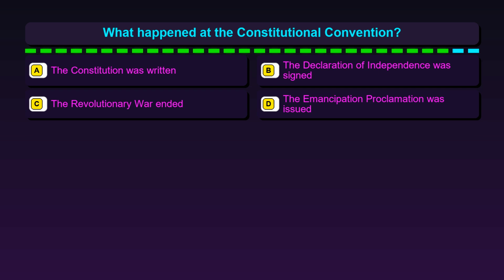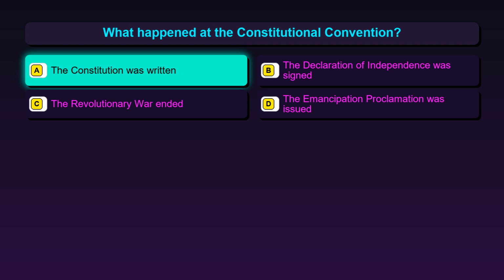Question 18. What happened at the Constitutional Convention? Option A, the Constitution was written. Option B, the Declaration of Independence was signed. Option C, the Revolutionary War ended. Option D, the Emancipation Proclamation was issued.